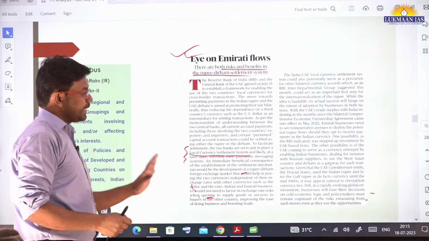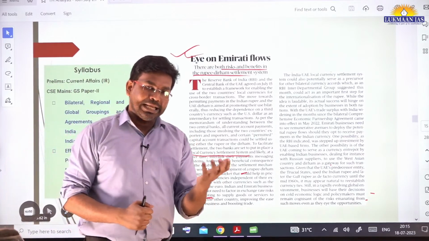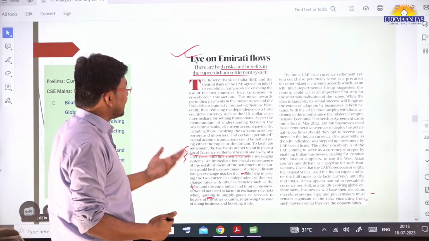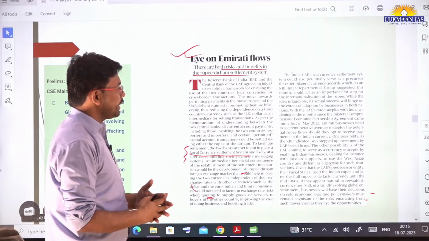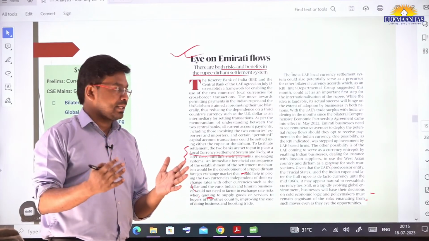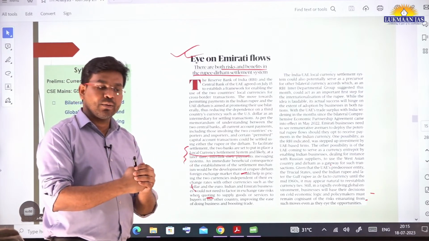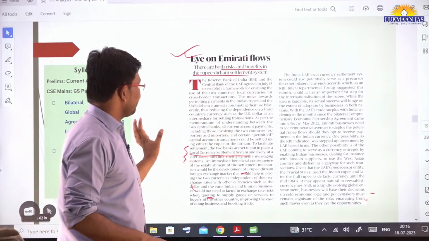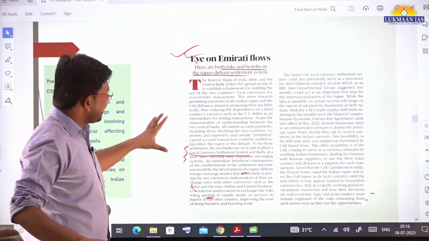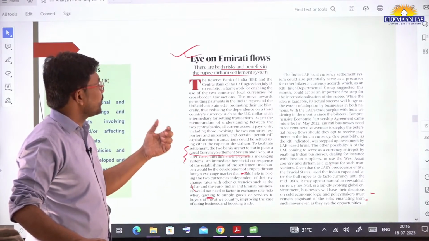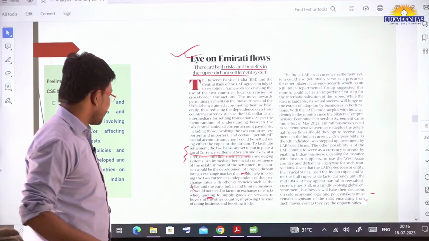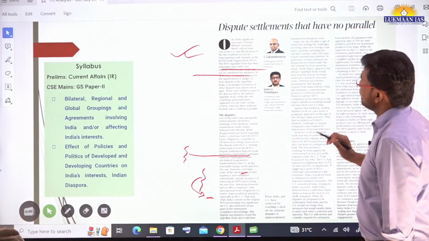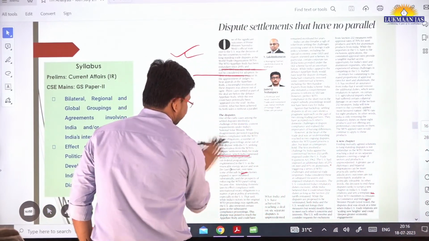So this topic has been in news, and this will boost the standing of the Indian currency in the international market, because it may also lead to the creation of a kind of market where rupee dirham relative prices will not be decided by US dollar prices. Okay, it will not be decided by US dollar prices. So they have talked about the possibility of creation of that market as well in this article. So you can read this article in your free time, right? So with this, we will move to another topic quickly.